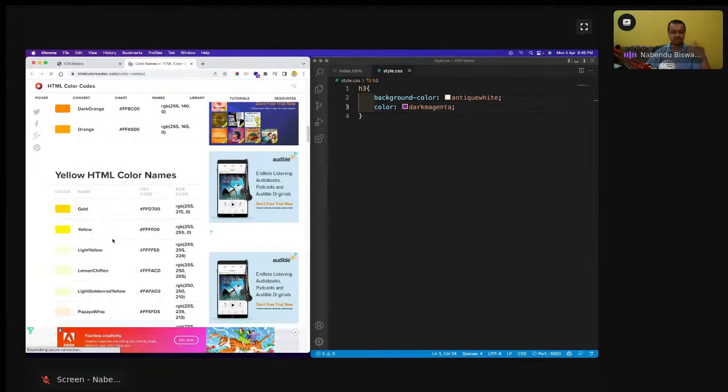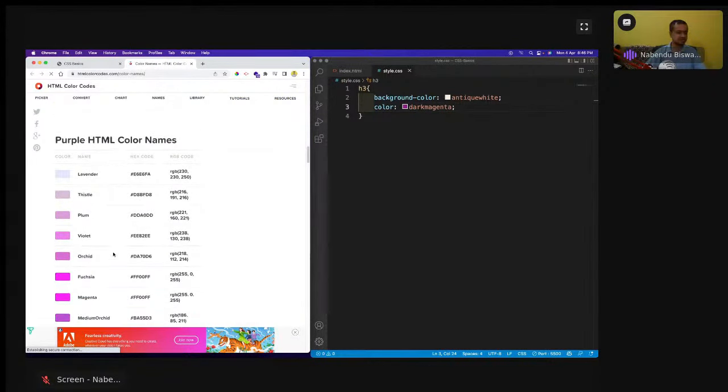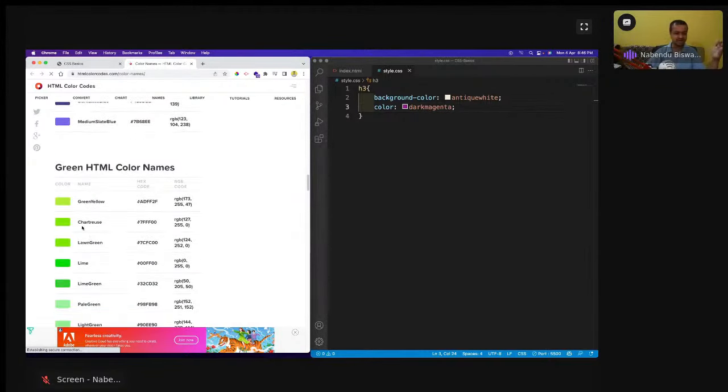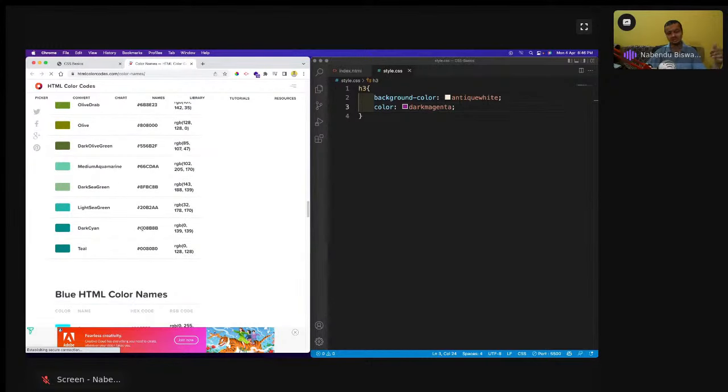Yeah, so weird. Then dark khaki is there. Lavender is there, and magenta, dark magenta is one of my favorite colors. Then chartreuse is there. All these colors are there. Olive is there. Teal is there. So you tend to remember them because I use them a lot, and sometimes I like to use the color name. So these are the 140 color names. You don't have to remember them anyways. So this is one way.